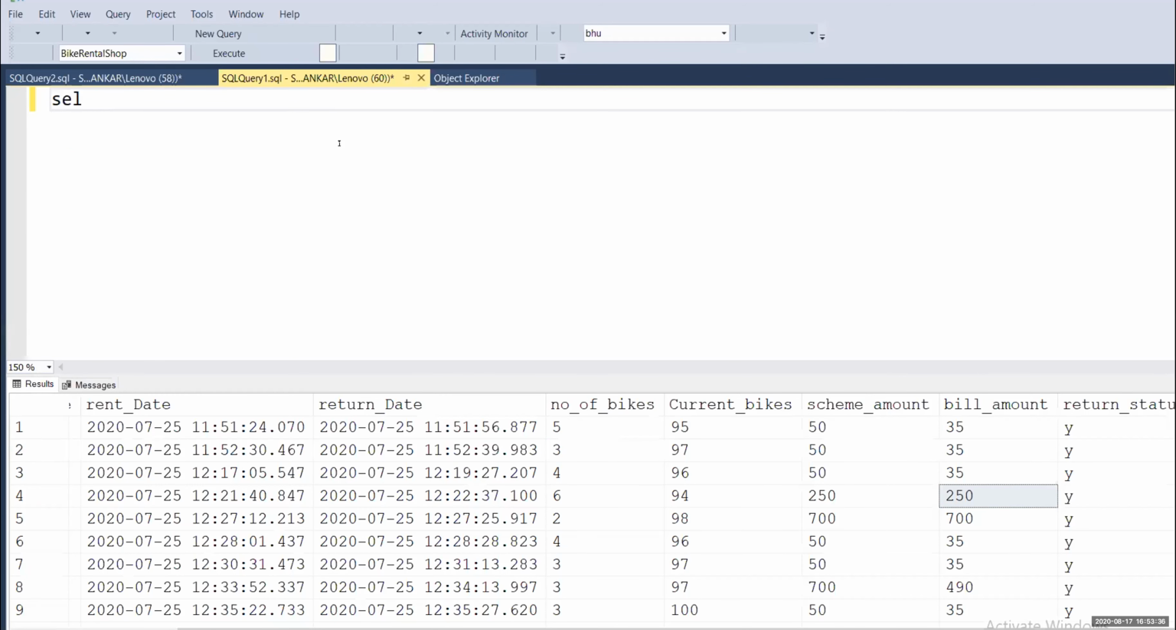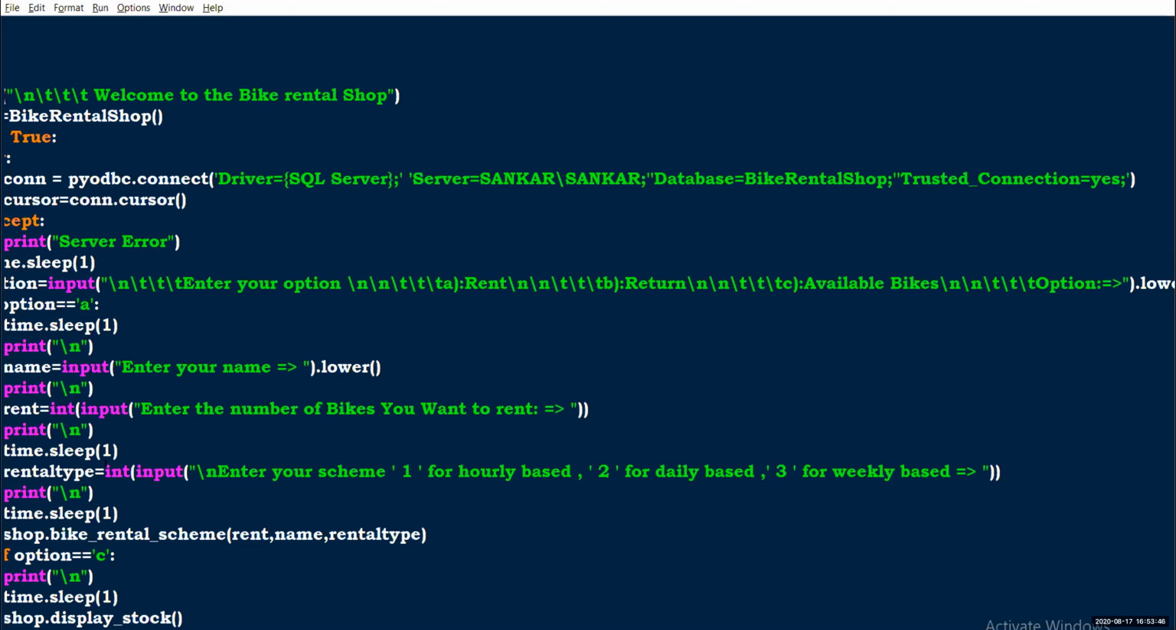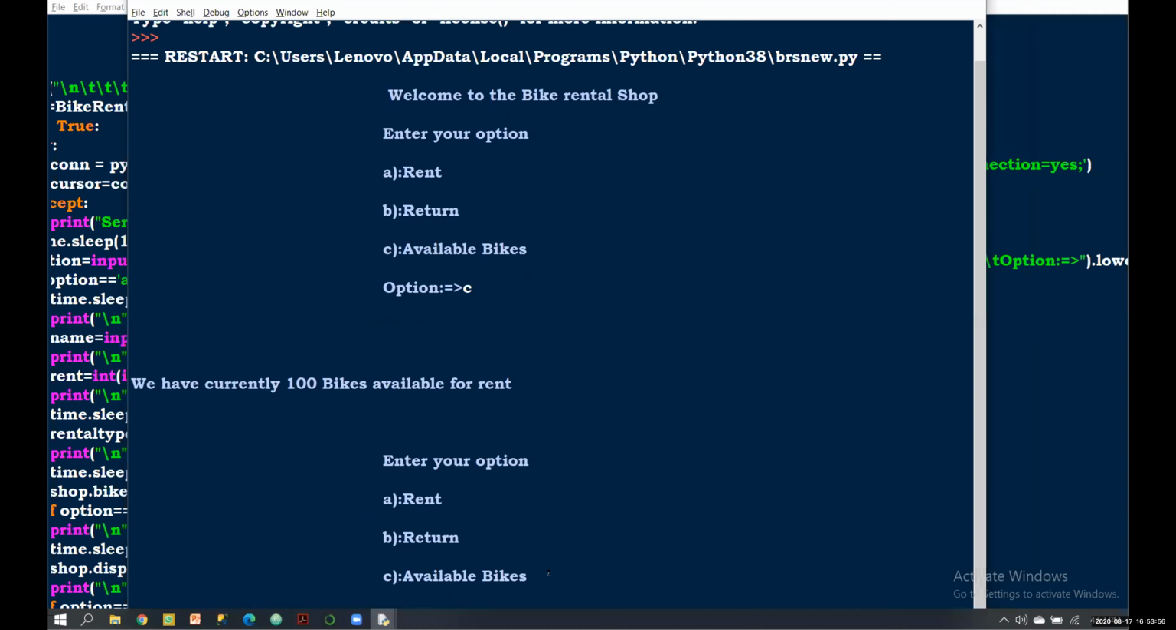We check here, select star from master. We have currently 100 bikes. Okay. So now I'm gonna rent my bikes.